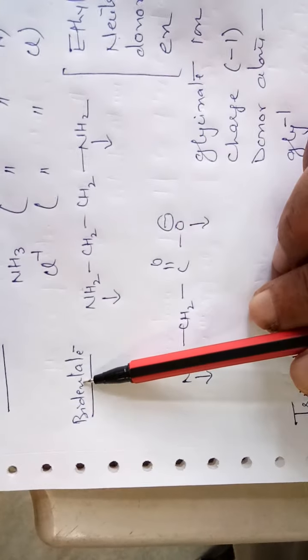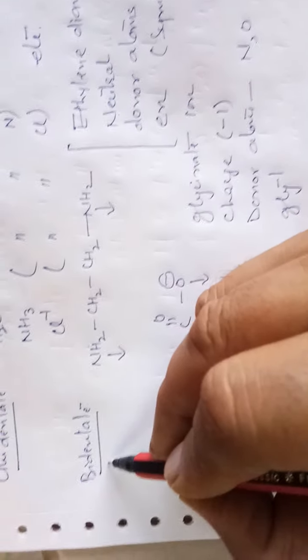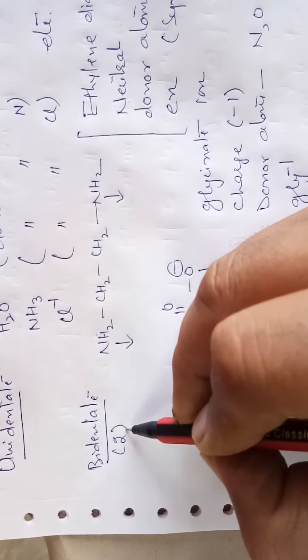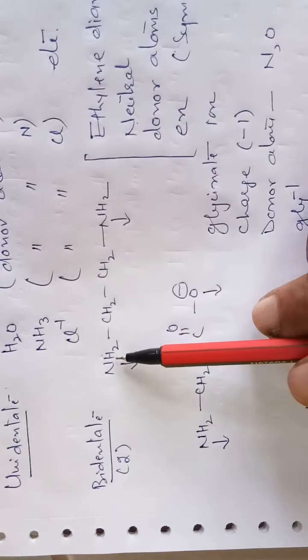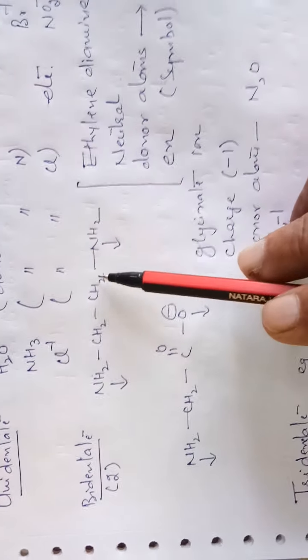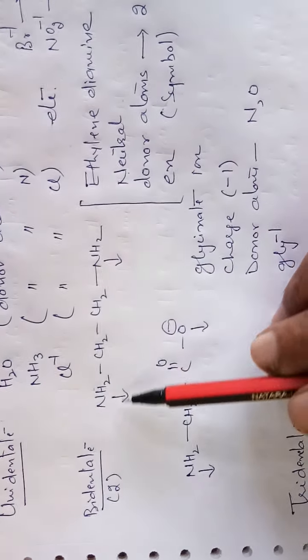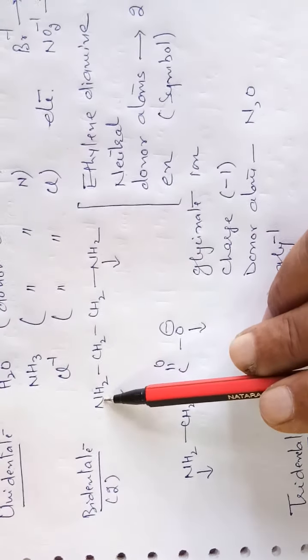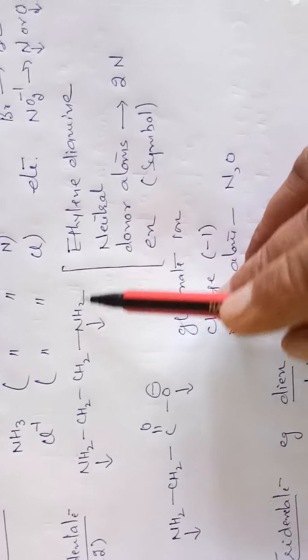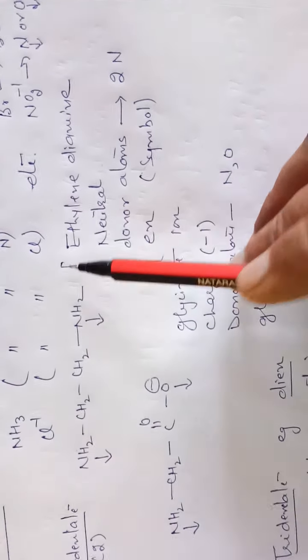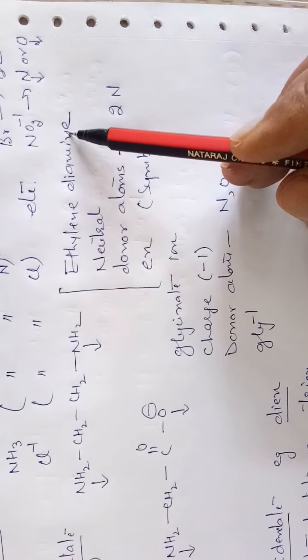Similarly, we have bidentate ligands. As the name indicates, it has two donor atoms. Example is NH2CH2CH2NH2. The donor atoms are this nitrogen as well as this one. Now you have to remember its name, ethylene diamine.